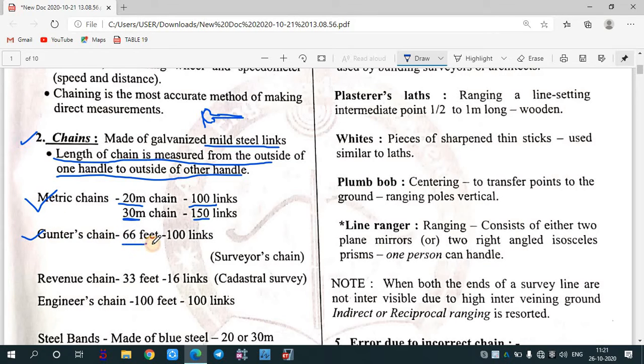There is another chain called Gunter's chain. It is generally 66 feet and it has 100 links. It is also called the surveyor's chain. The revenue chain has 33 feet and 16 links. It is generally used for cadastral survey, that is marking the boundaries of the plots. Then there are engineer's chains. The engineer's chain is generally 100 feet and consists of 100 links.